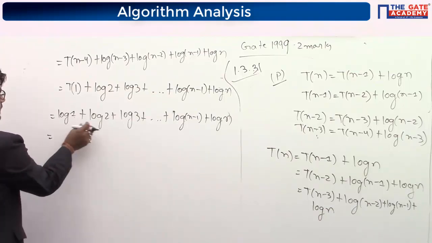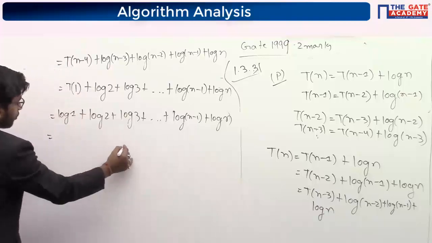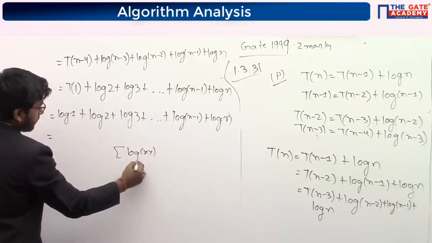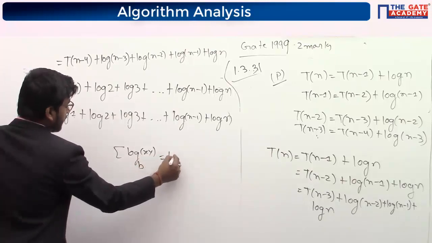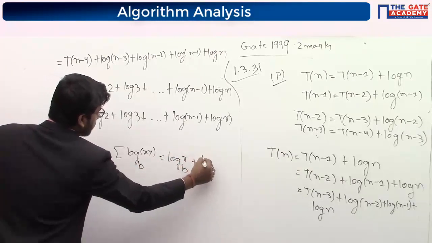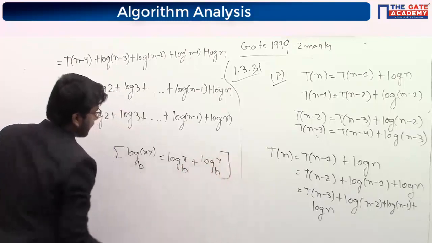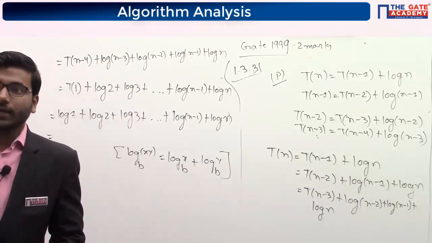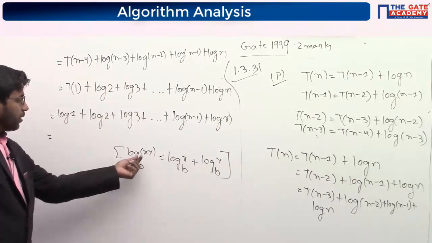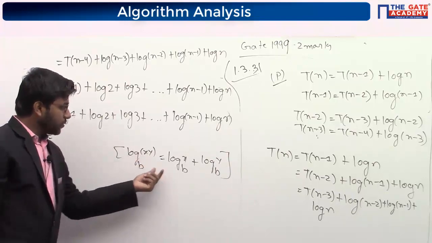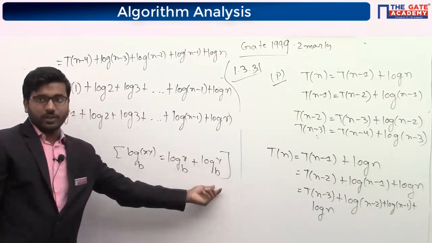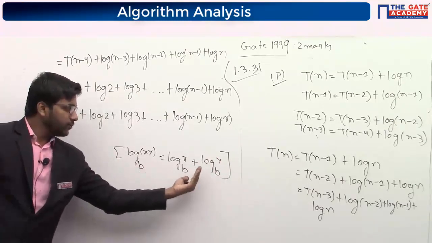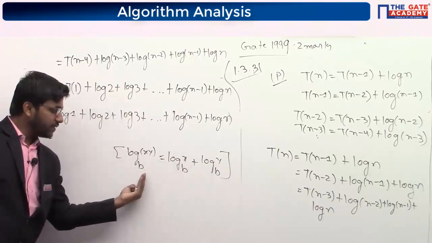Now since it is in plus, there is one formula: log xy, I am taking x and y as anything, base b, okay. So we can write it as log x base b plus log y base b. It is a log rule. Yeah, I am going to use the log property, Vinay. So if we have log xy, you can write log x base b plus log y base b, and similarly we can write like this.